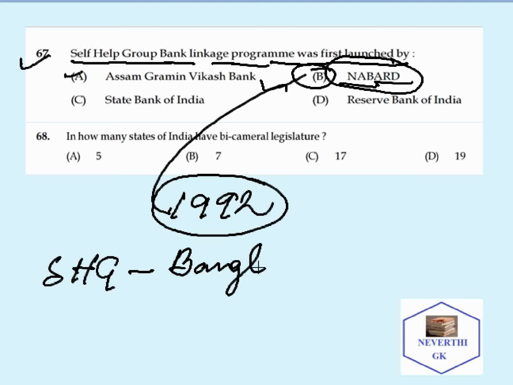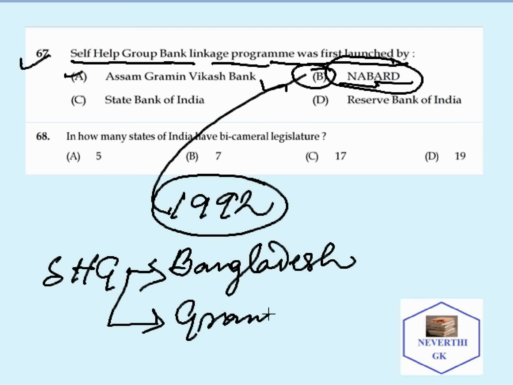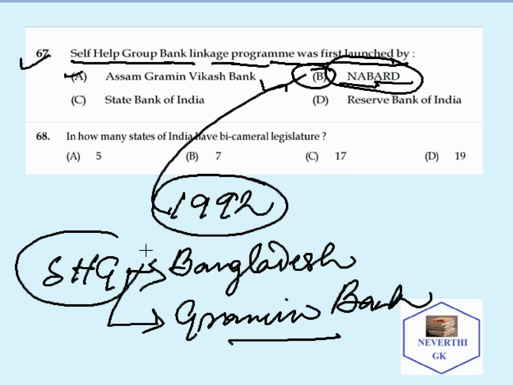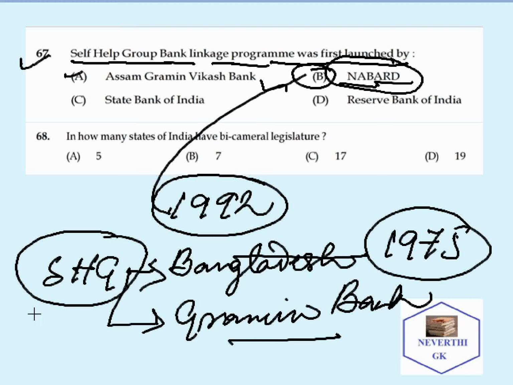In Bangladesh, by Bangladesh Grameen Bank. Grameen Bank started the concept of self-help group in 1975. So these questions may also be important. This question was asked in the ASRLM exam.